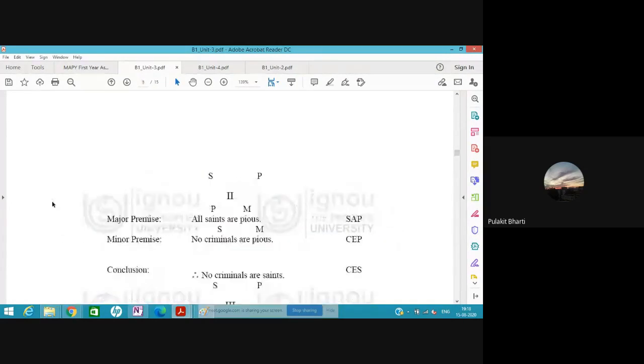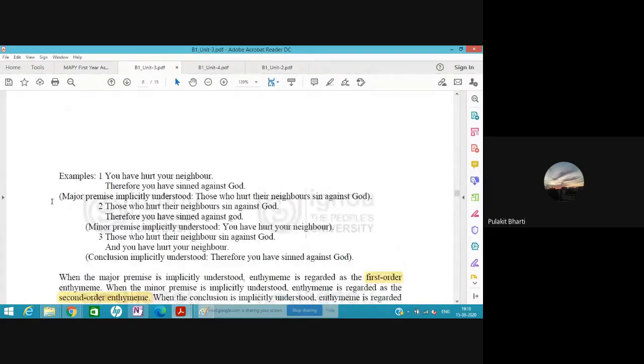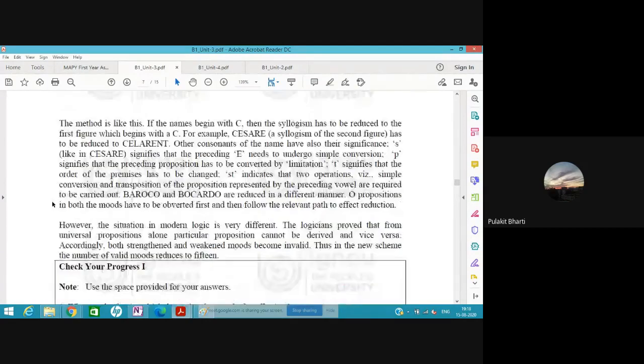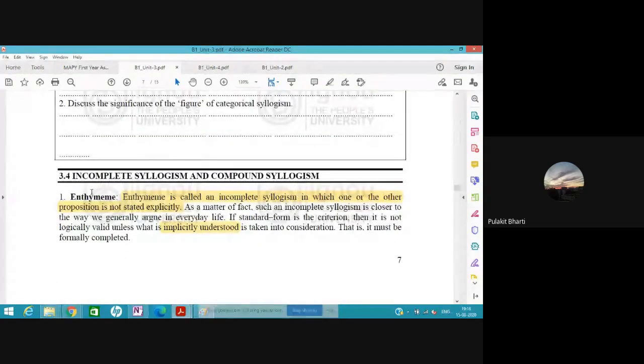Now, what is an enthymeme? This is block 1, unit 3, topic number 4. You can find it there, page number 7. So, what is an enthymeme? An enthymeme is an incomplete syllogism, in which one or other proposition is not stated explicitly, and instead it is implicitly understood. What do we mean by this?